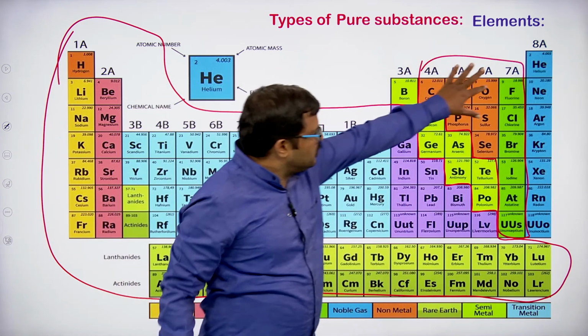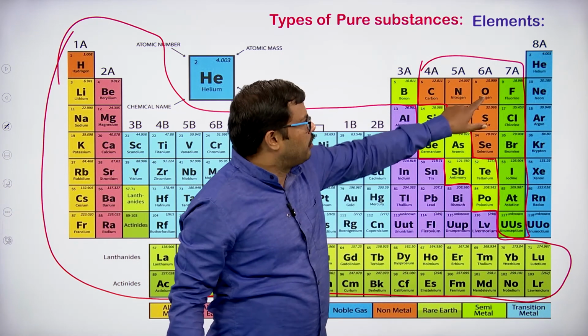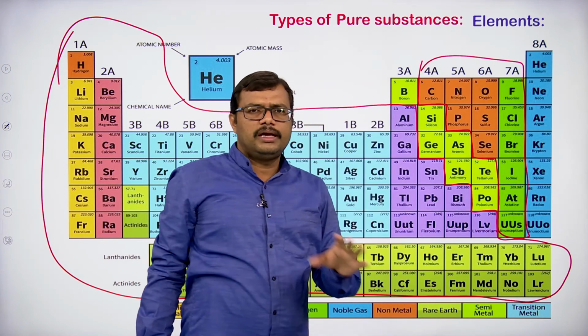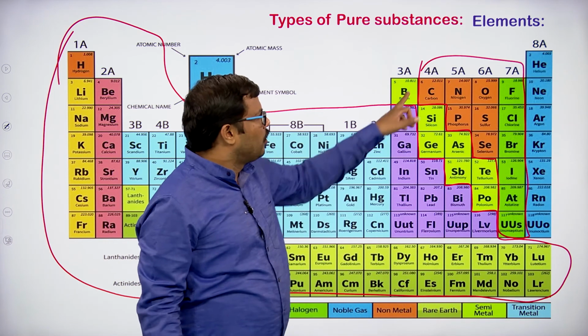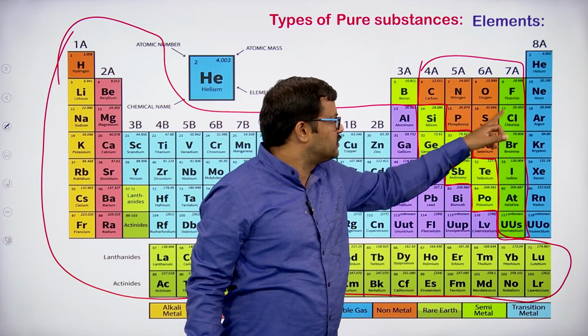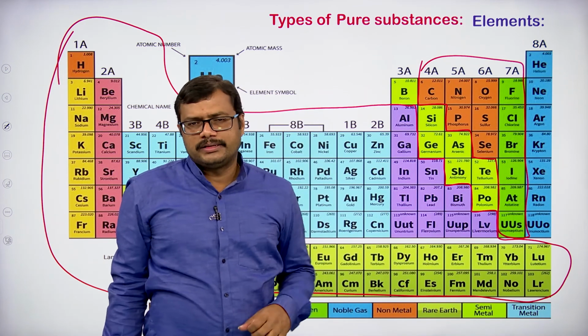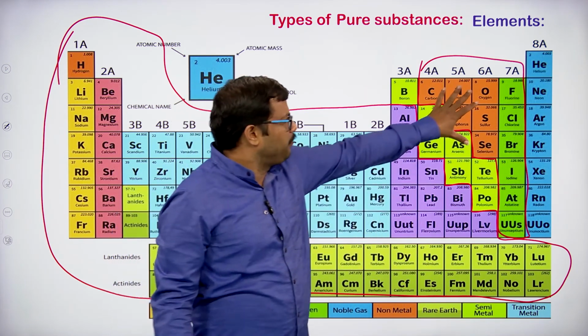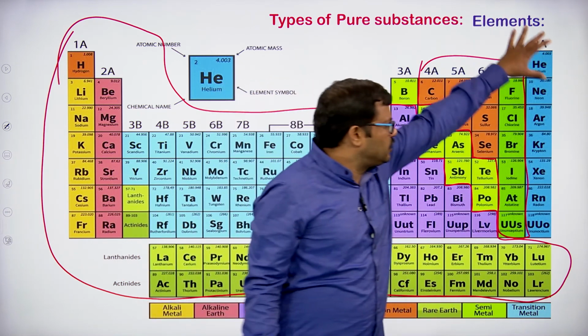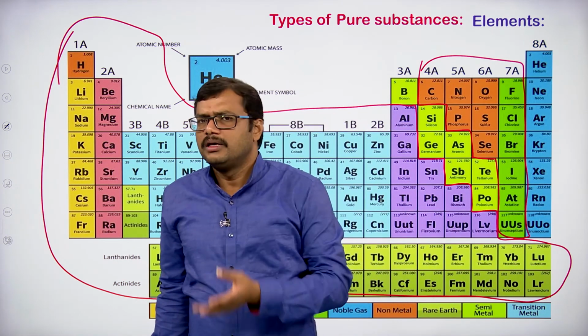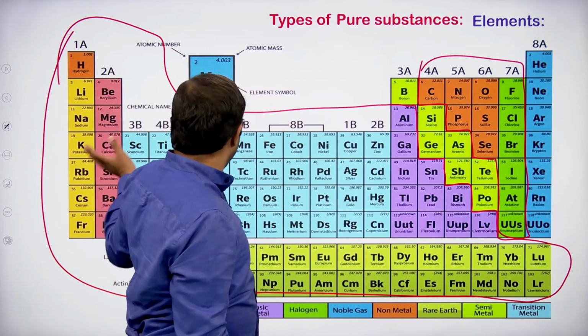This green area and this brown area is the only area where we find non-metals: 1, 2, 3, 4, 5, 6, 7, 8, 9, 10, 11, 12. So only 12 elements are non-metals. What about these ones? These are noble elements, neither considered metals nor non-metals.